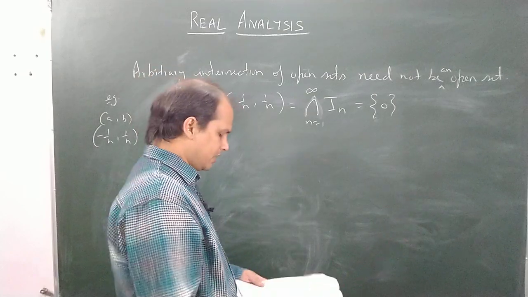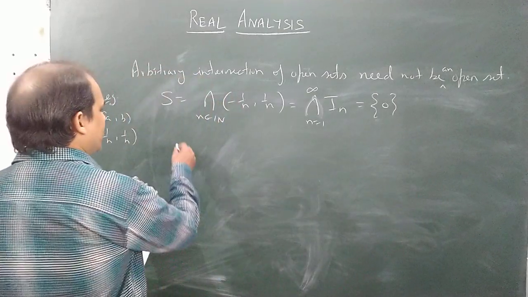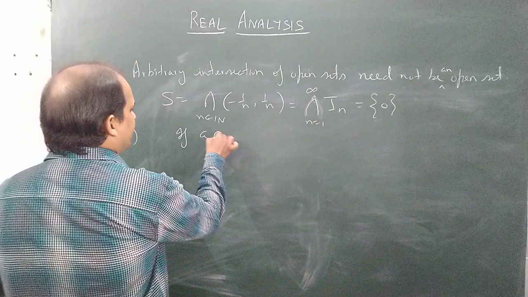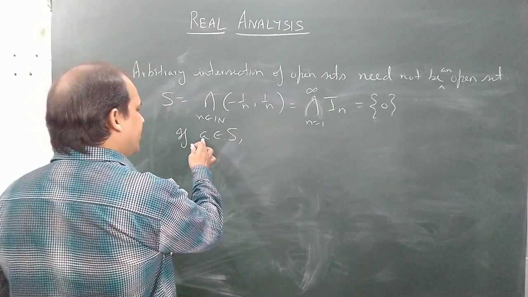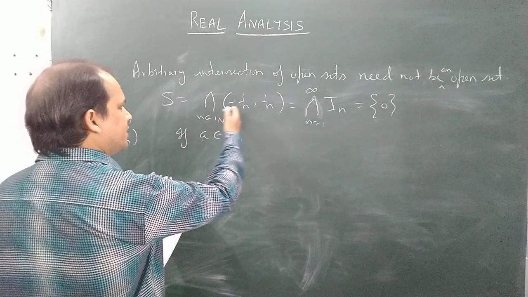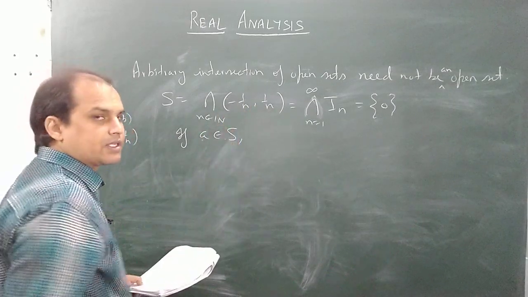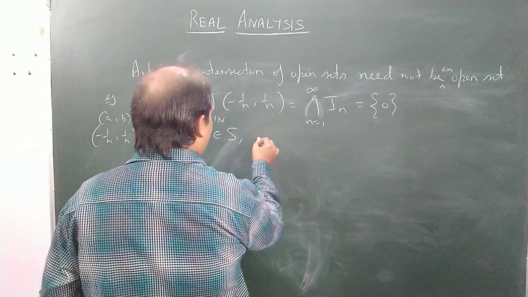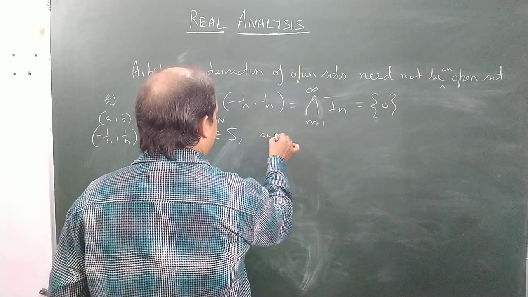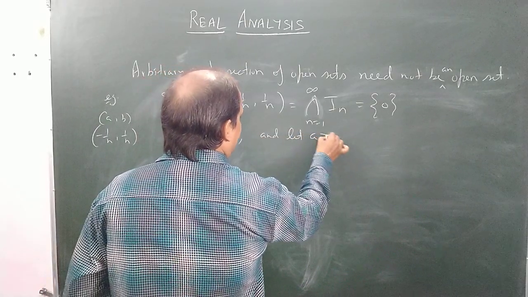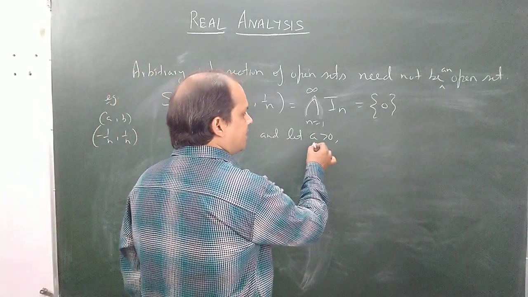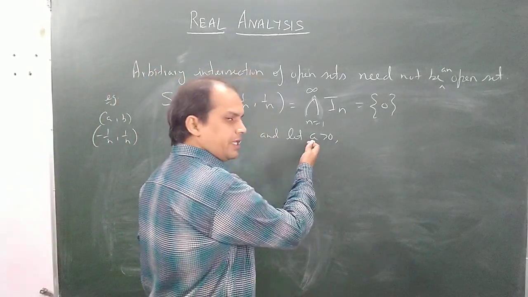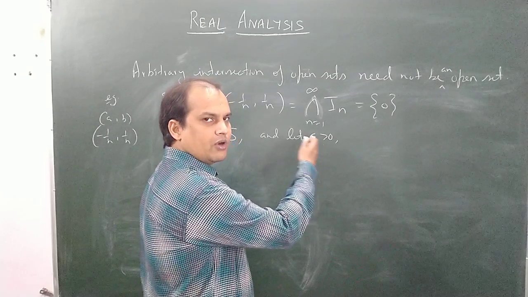So suppose there is any real number which belongs to this set. Suppose, in fact, any positive real number lies in the intersection of all these intervals. So if a belongs to S, and let a be greater than 0, then by the Archimedean property of R, whether you call this a or delta or epsilon, it will not matter.